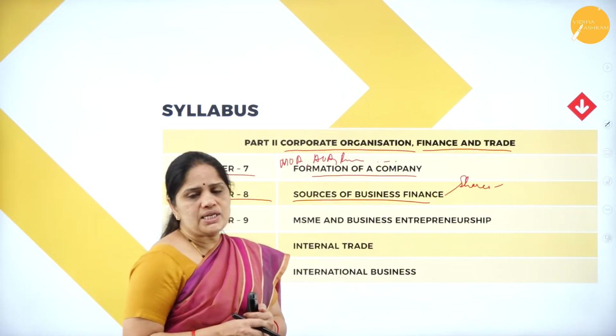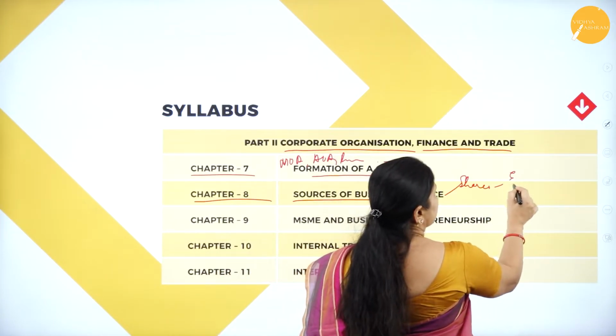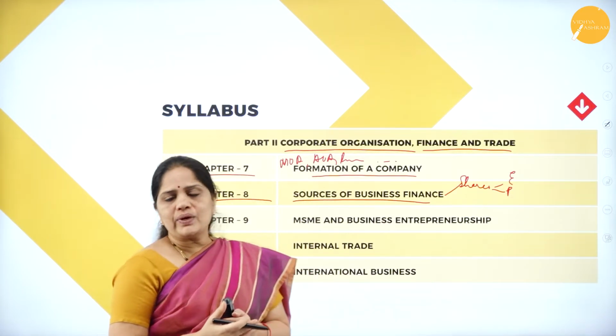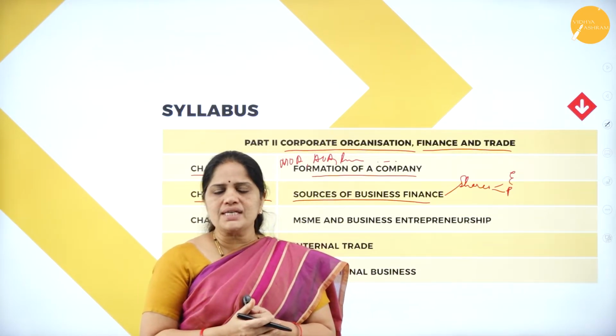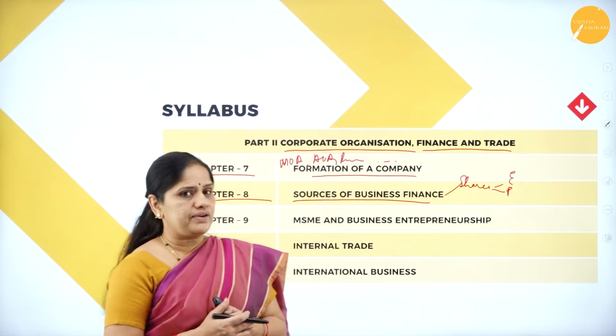In these shares also, we have two types: equity shares and preference shares. What are equity shares? What are preference shares? What are the rights of the equity shareholders? What are the rights of the preference shareholders?